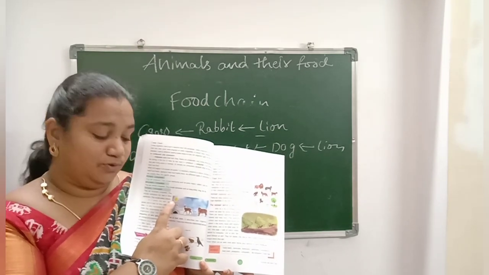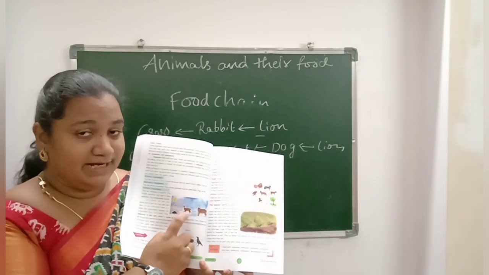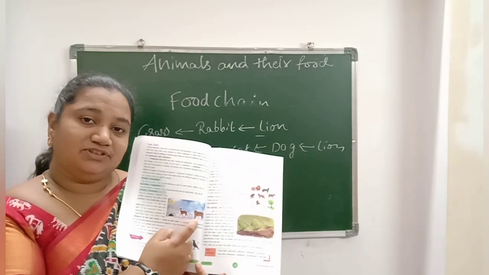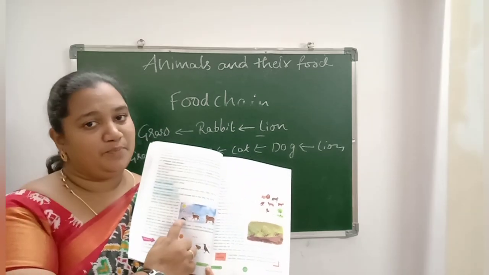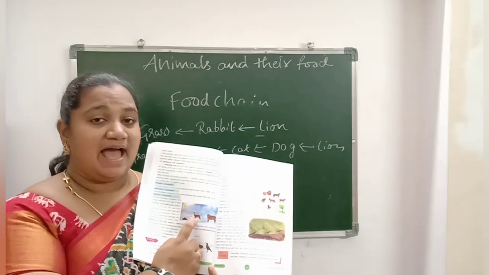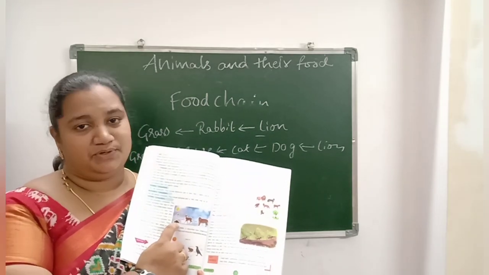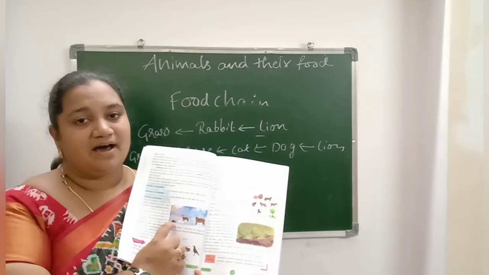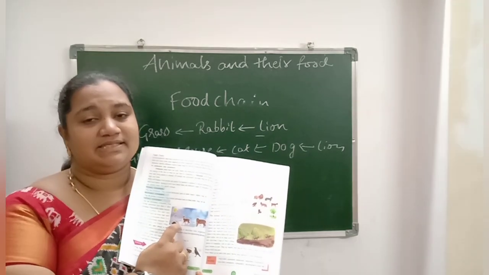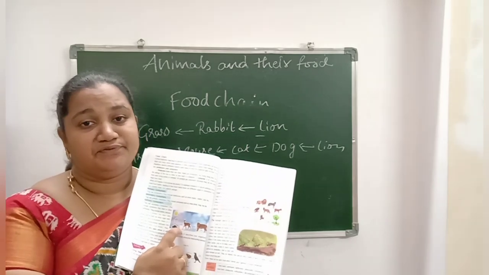And tiger depends upon deer. So tiger does not directly depend upon grass or plant, but it depends upon the animal which is feeding on the producers. So producers are the main things in a food chain. Every food chain starts with a producer.